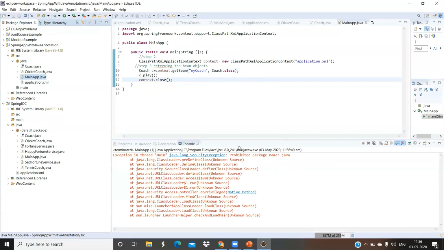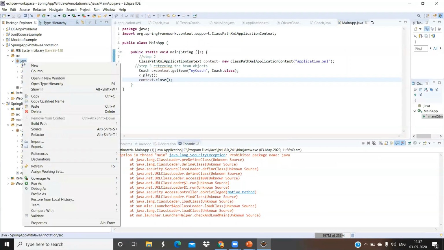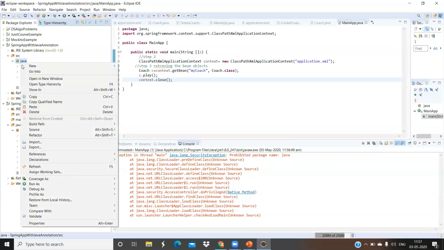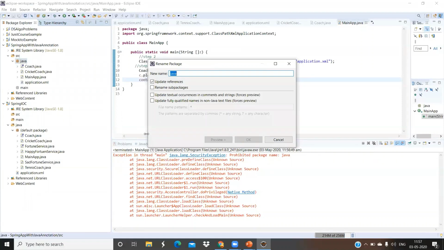Okay, prohibited package name Java. Why is it not making it a default package? I don't know. Okay, let's change this package name to something else. Refactor, rename. There is some problem with my Eclipse today. Okay, I have to make it a source folder.